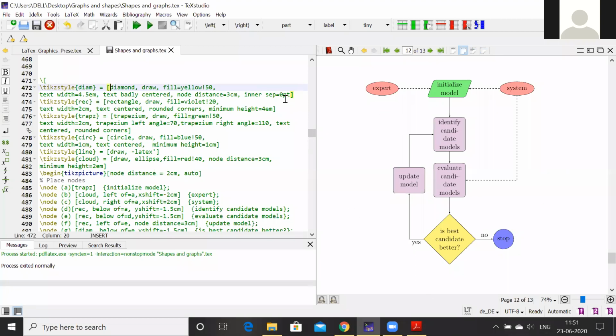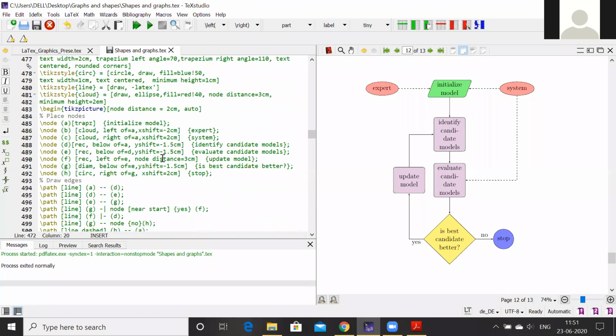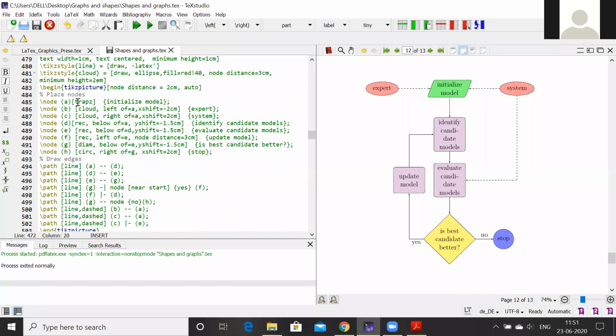So this kind of customizing will get you the required shapes in the beginning only. Then TikZ style rectangle, I have used REC, same thing. Then trapezium, I have used TRAPZ. Then for the circle, I have used CIRC, and then customize it. In the beginning only you customize all the necessary things you are using, or you can customize inside also. But it's better to customize before and then use it, it will look like a simple program. So here I have used trapezium node A, initialize model.